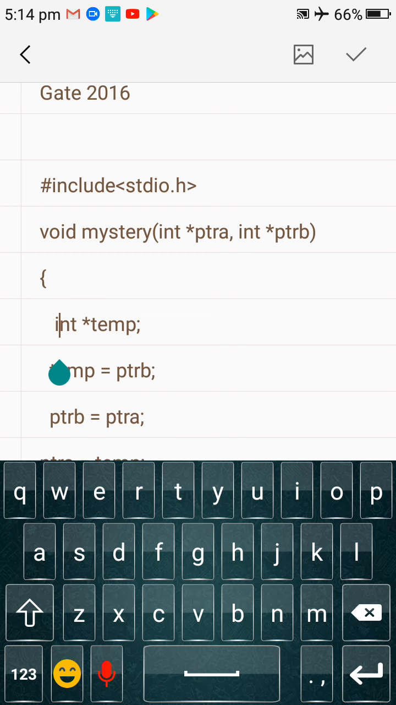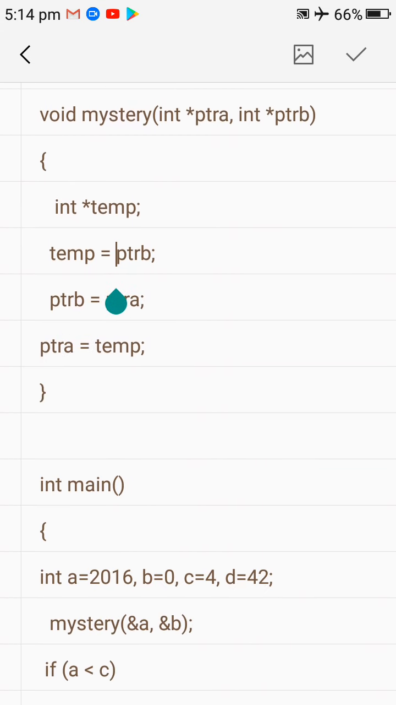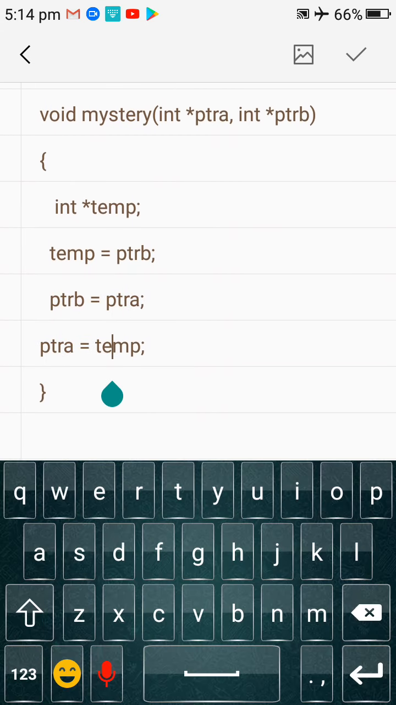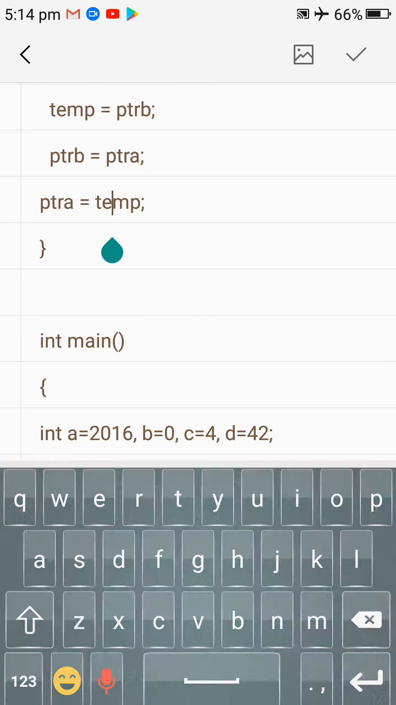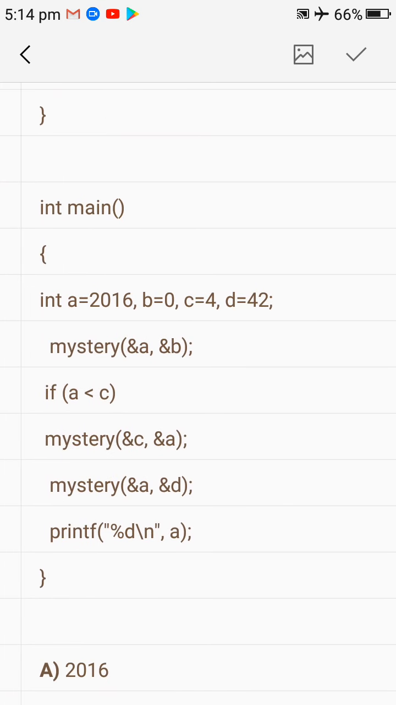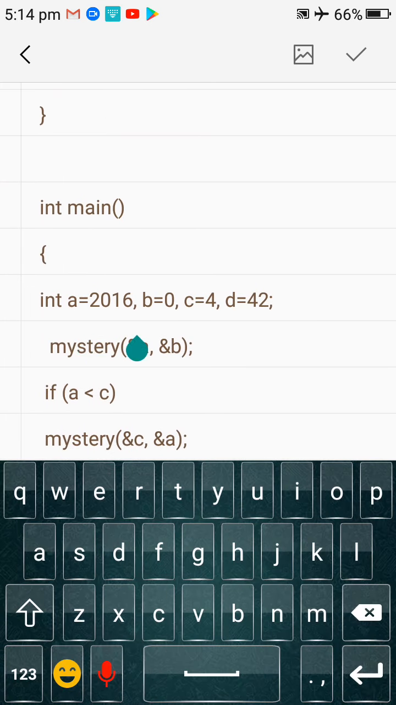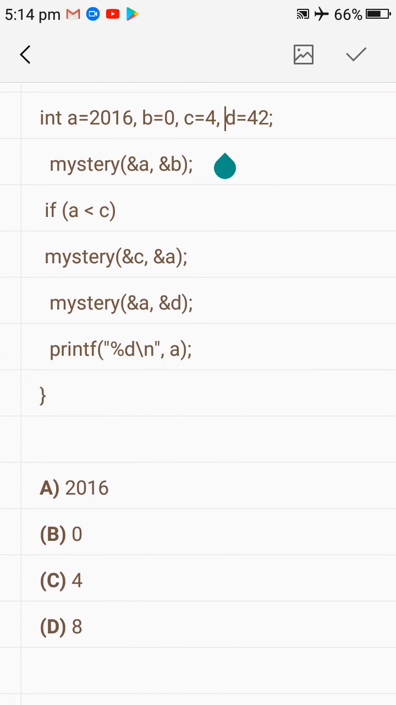Again, we have an int temporary variable, and we are assigning ptrb to temp. So here is the main concept. You are trying to assign ptrb to temp, and temp is a pointer kind of variable, so you cannot assign ptrb here. Only the address of ptrb you can assign here. So actually nothing is happening here. The a, b, c, d values are not being changed; they will remain as they are.